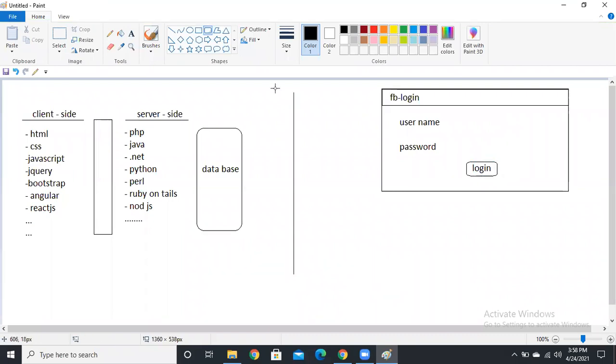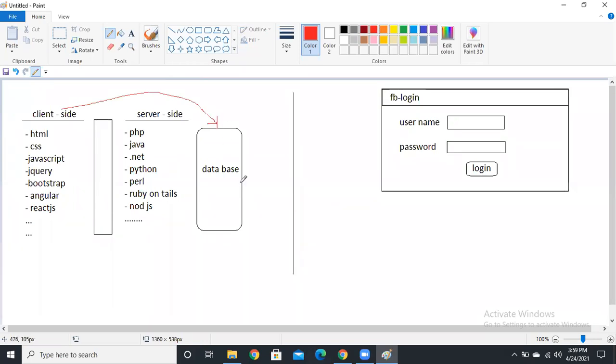Okay. So if you want to develop like this, we first need client-side technologies. Like what? HTML, CSS, JavaScript, like this. Okay. So if you want to develop a user interface like this, we first need client-side technologies. After this creation, suppose you enter your credentials like username and password and click on login. Then what will happen? The request goes to the server, goes to the database, and it will check your credentials, guys.